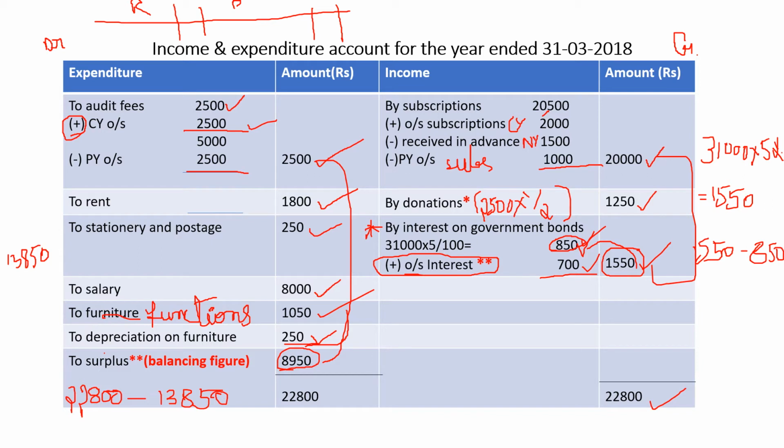So how did this balancing figure come? 22,800 minus 13,850, which is the total of the debit side. So 8,950 you would get. Now clear with the income and expenditure account? Okay.